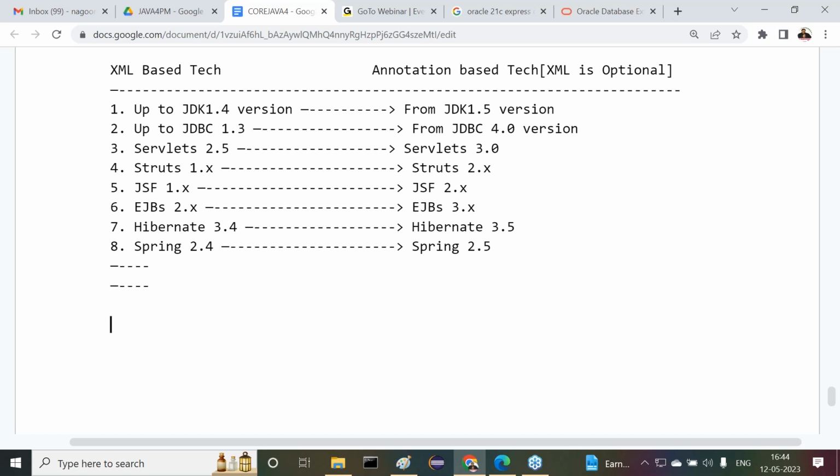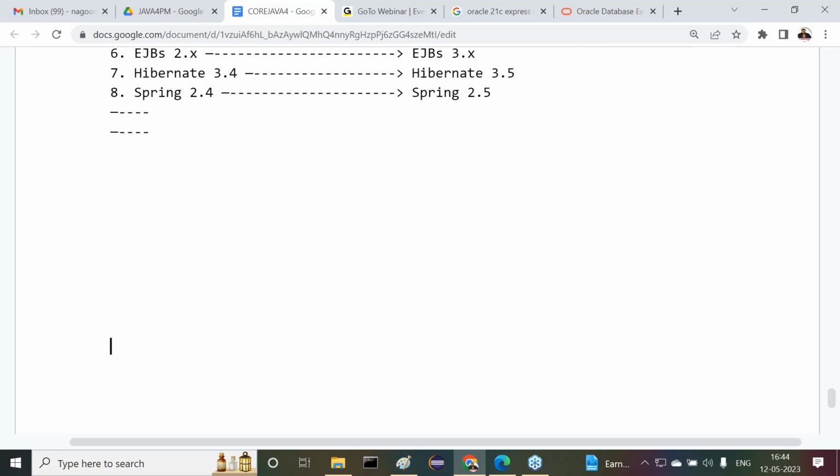With this, the comment section content is completed now. Right, sir. Now tell me, after completion of the comment section, in the entire Java programming format, what is the next part here? The next one is the package section. Overall, 5 sections are available. Tell me, what are the 5 sections now?